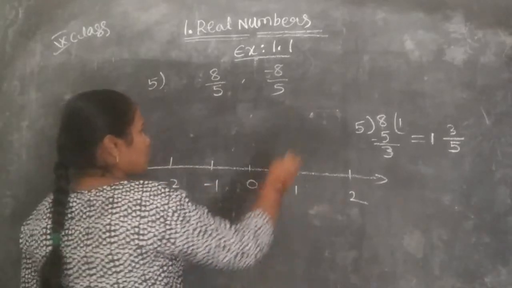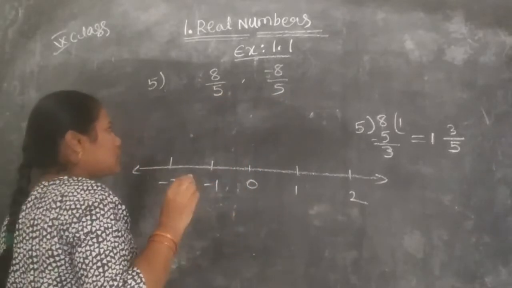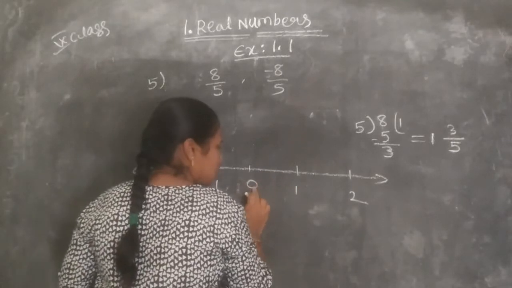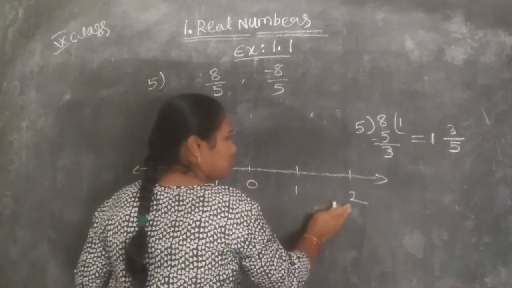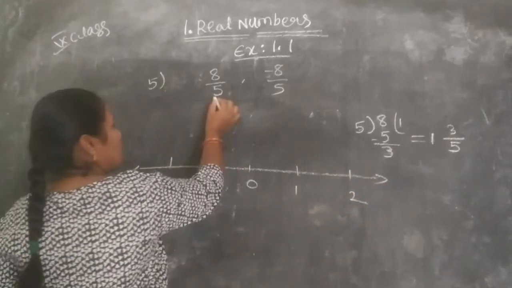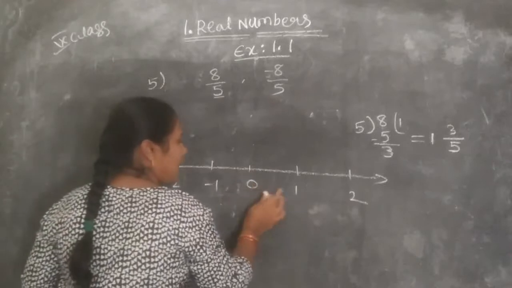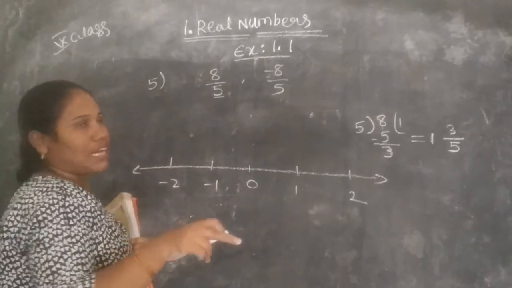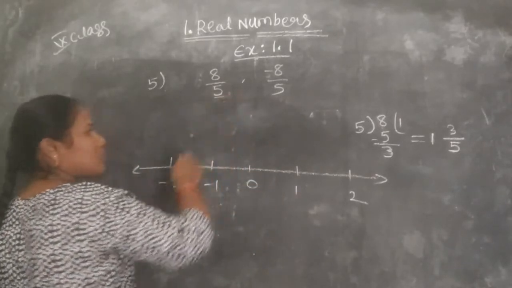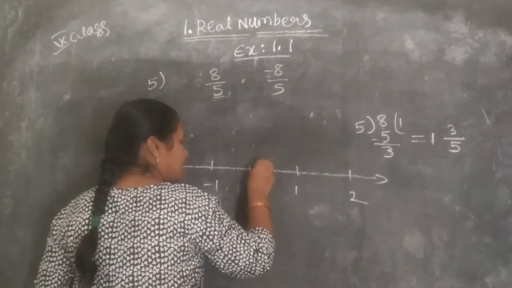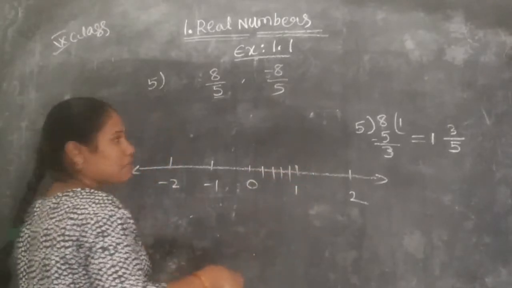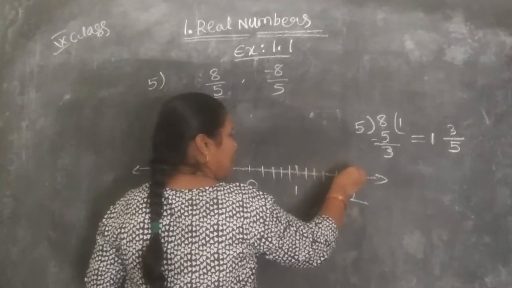So see the denominator here. The denominator tells us how many parts we have to divide into. See here 0 to 1, the difference is 1, and 1 to 2, the difference is 1. So the difference is the same. So the denominator tells us we have to divide this part into 5 parts: 1, 2, 3, 4 and 5.